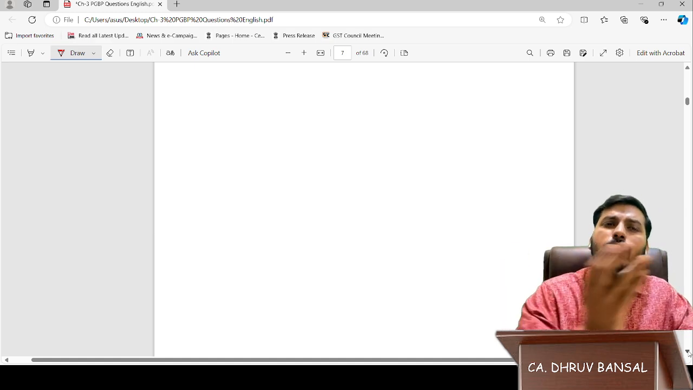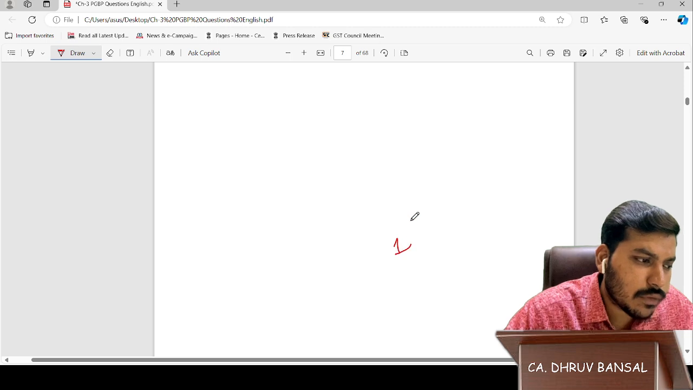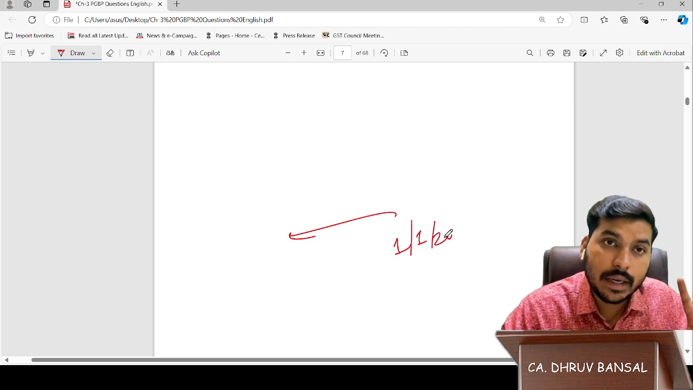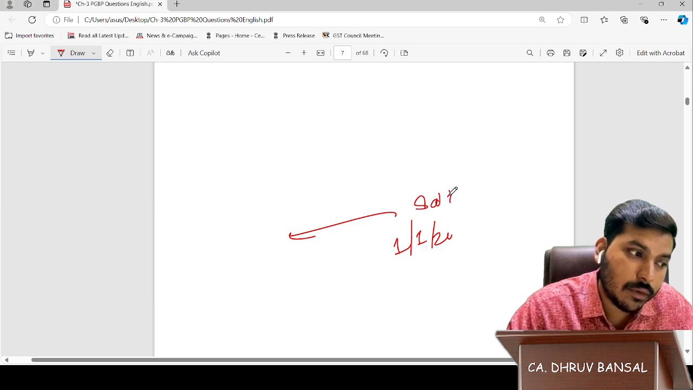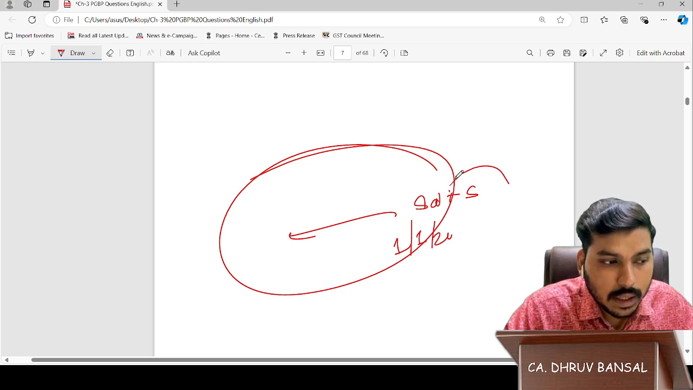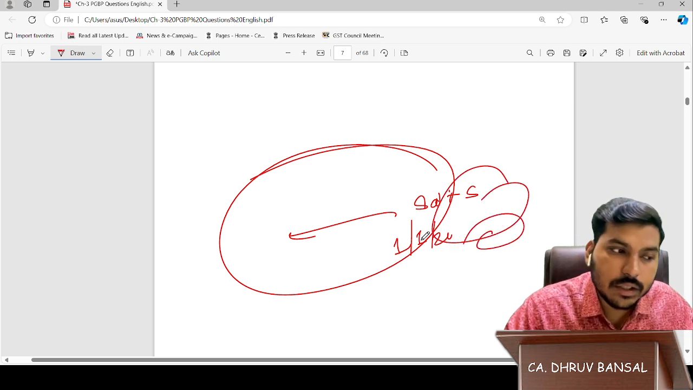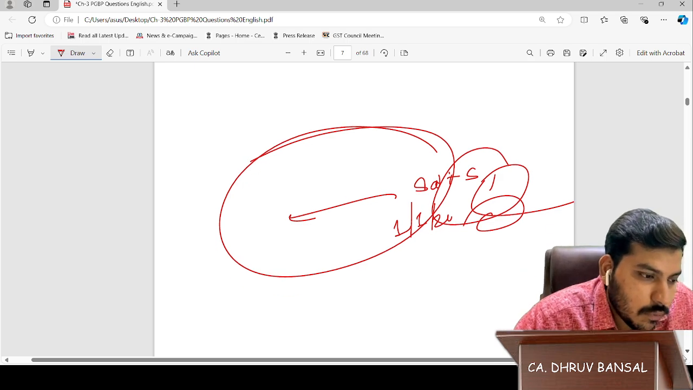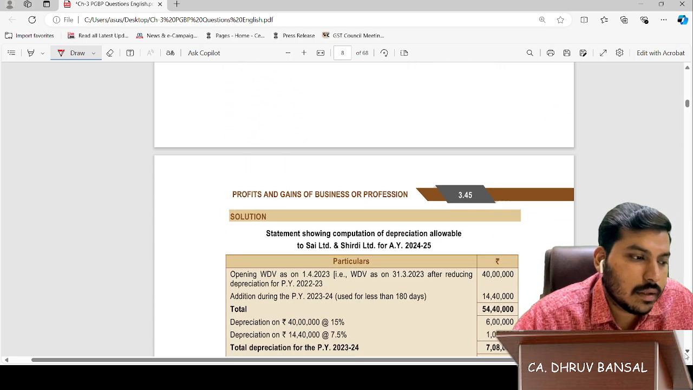Then we will segregate it date wise. Before 1/1 it was of Sai, sorry, mind 1/1, because Sai plus Shirdi was from 1/1. Before it was of Sai. After that, Sai and Shirdi both. Okay, sir. So first calculate like nothing has been done.